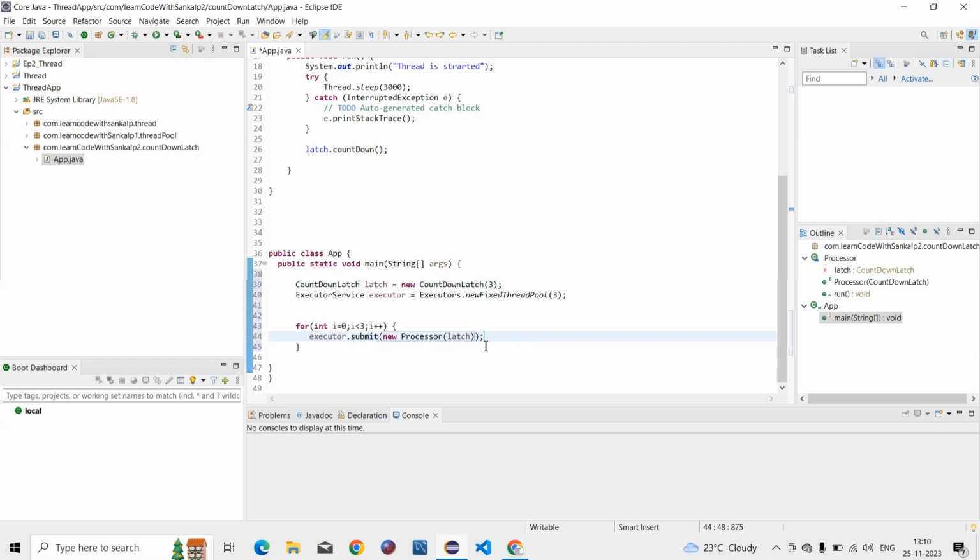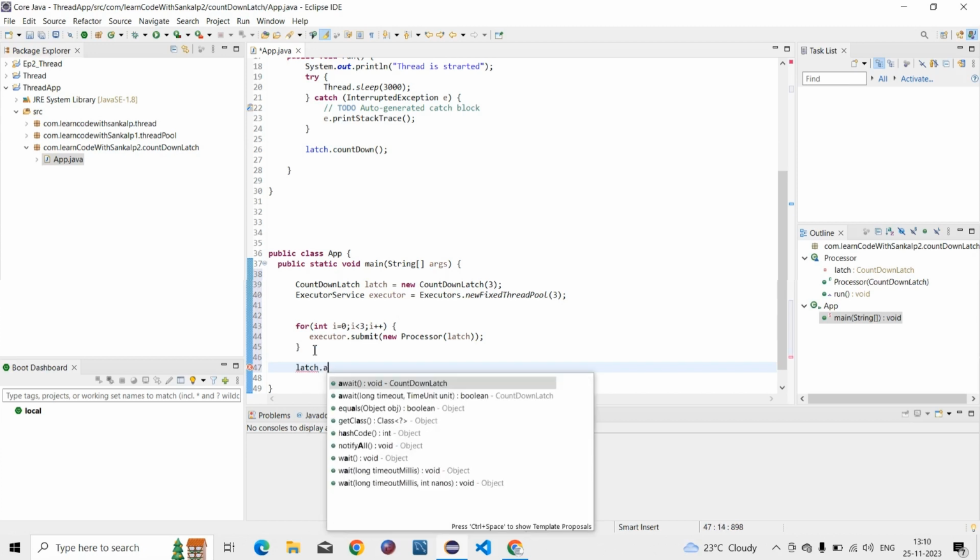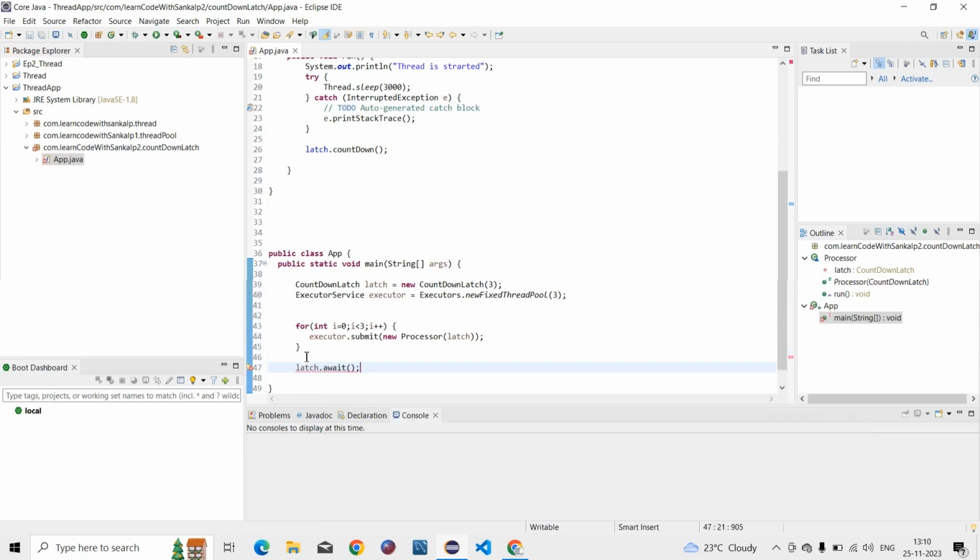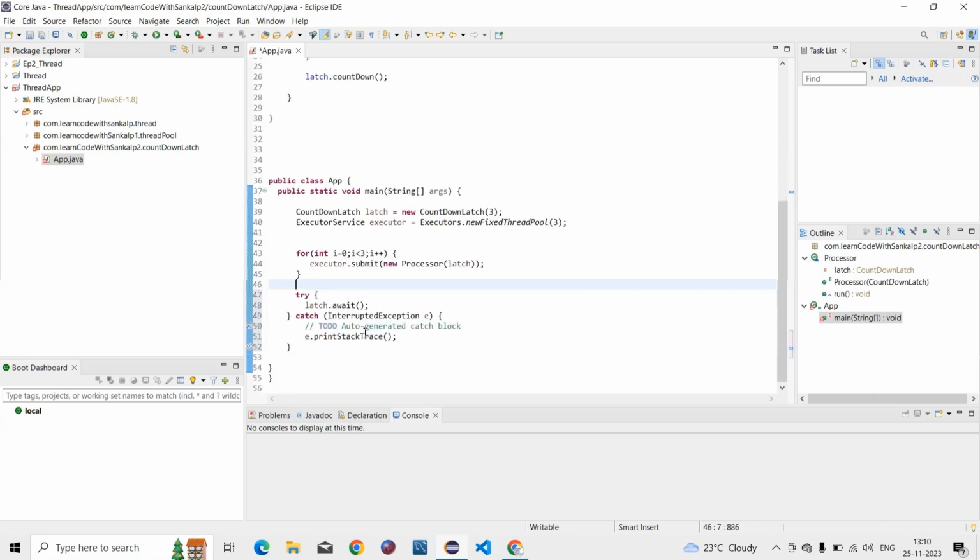Then we call latch dot await for the waiting stage. It throws an exception, so we handle it with a try catch block. Then to print a message we write system.out.println all completed.